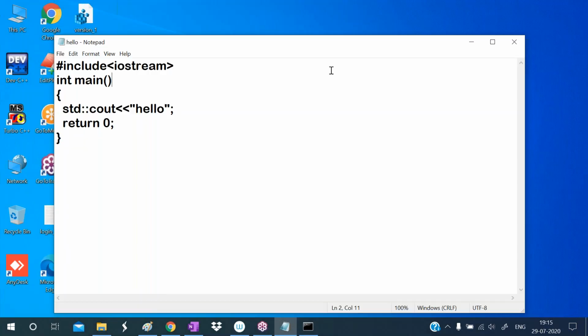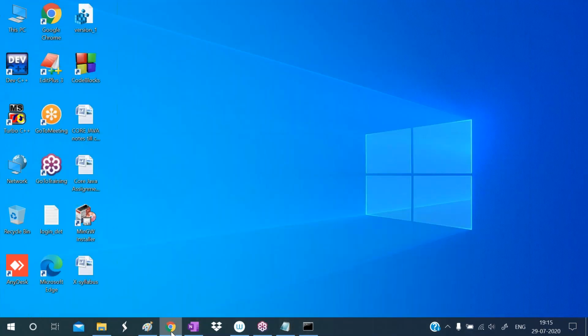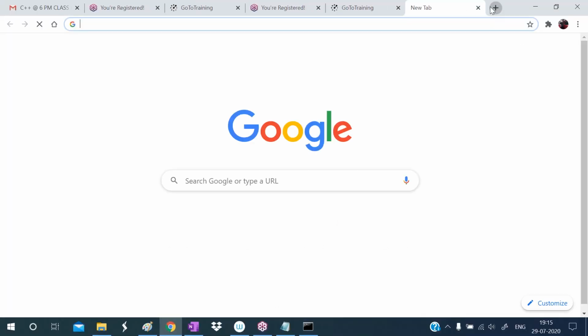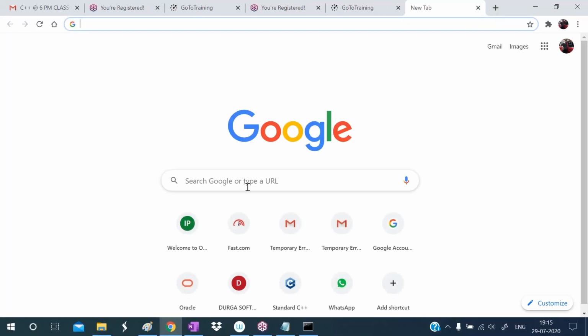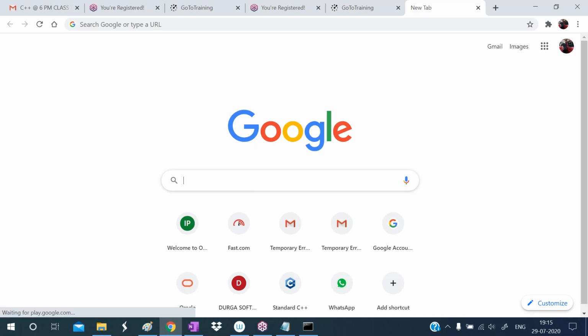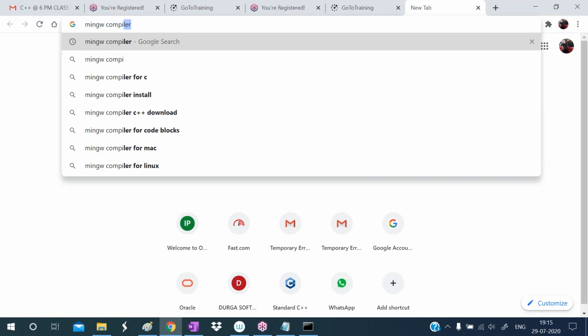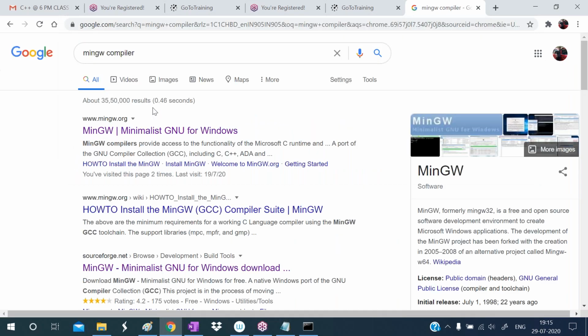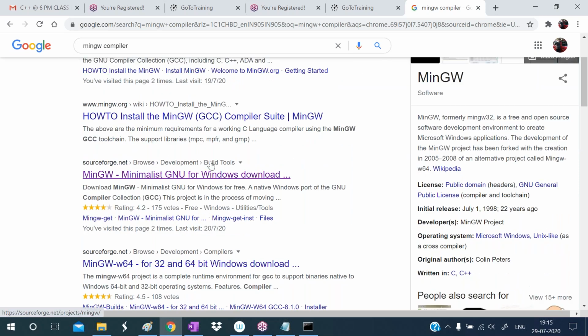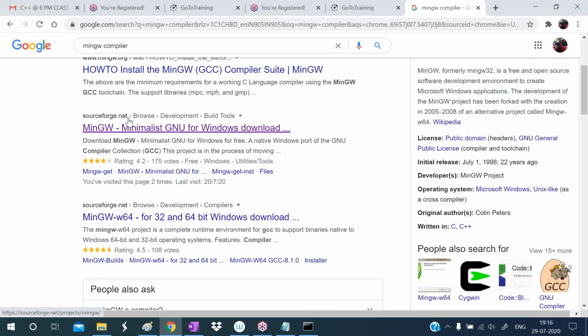If you want to install the C++ compiler, just go to Google. In Google, simply type mingw compiler. Observe here, one website is there, sourceforge.net. So go to this website.